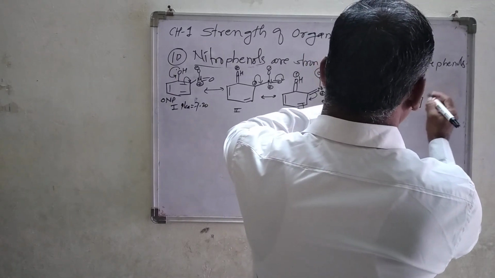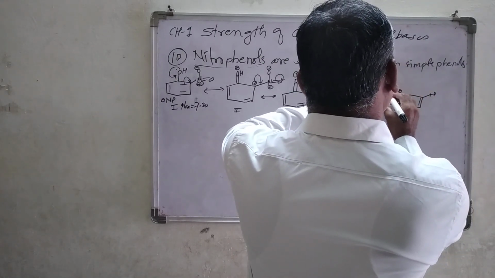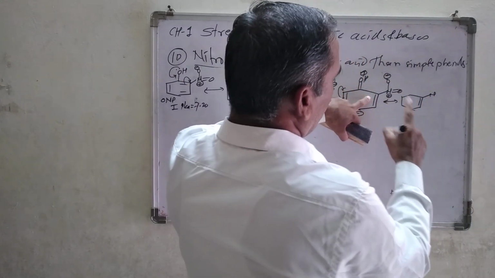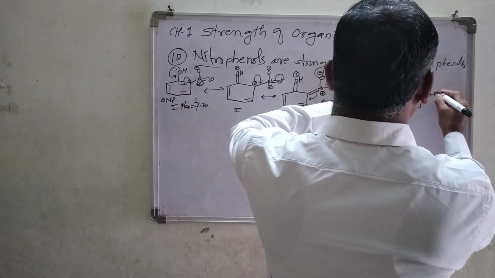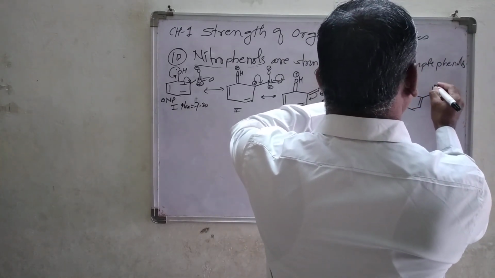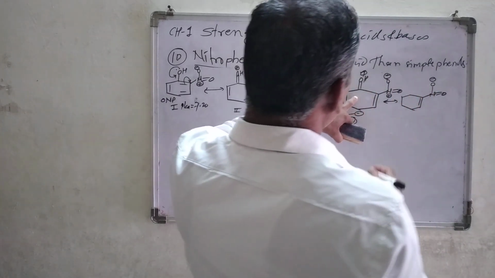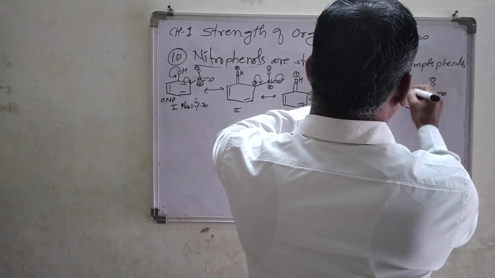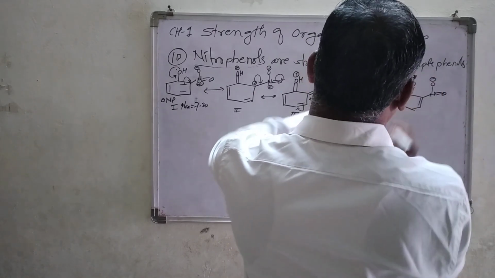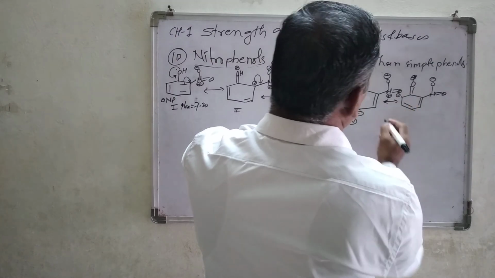Write down the remaining things as it is. Here I forgot to give the positive charge. Always remember, nitrogen has a positive charge throughout because it is always carrying 4 bonds. Now look at here, this C double bond O positive charge. Now here is a double bond, here is a negative charge.